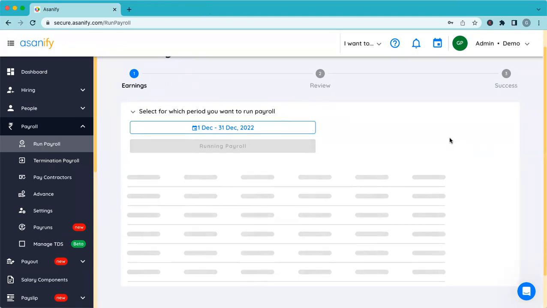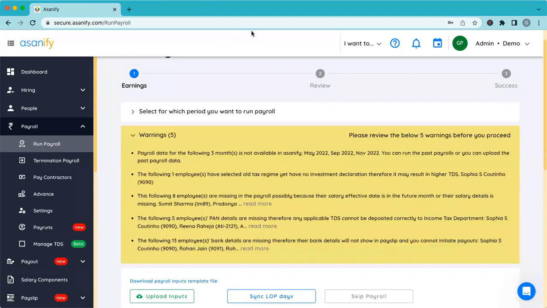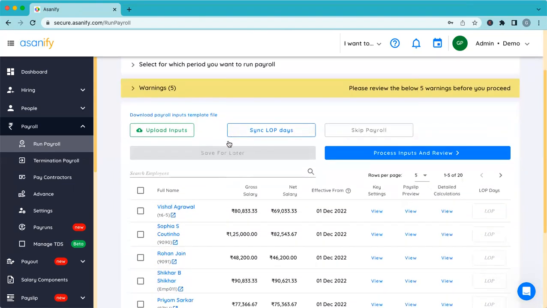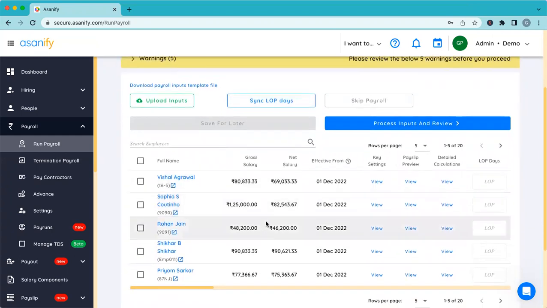While running the payroll, just give me a second. So while running the payroll, these are the warnings which will tell you in case some data is missing.